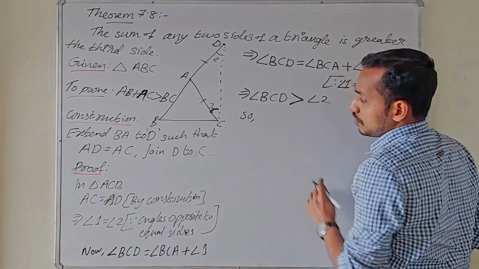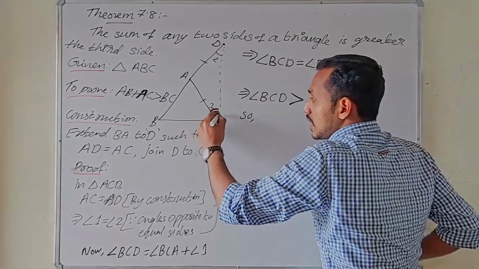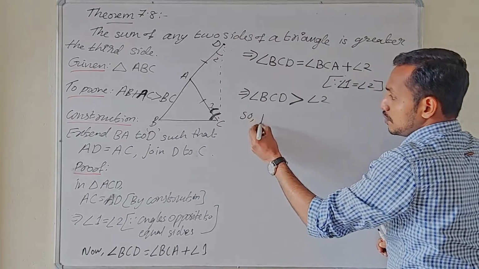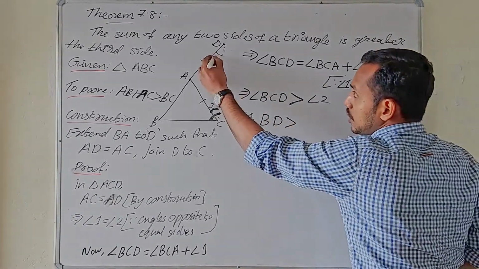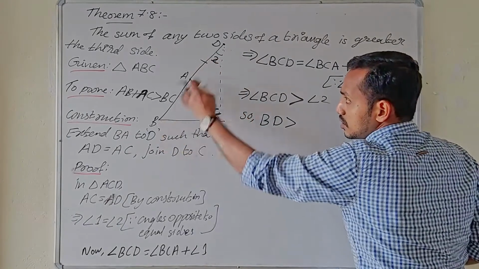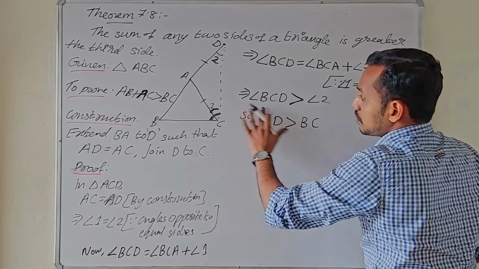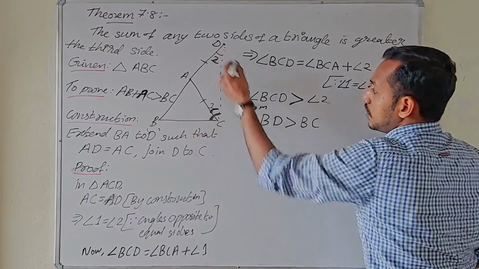Therefore, what is the side opposite to angle BCD? The side opposite to angle BCD is BD. So BD is greater than the side opposite to angle 2, which is BC. Clear? From triangle BCD, okay.